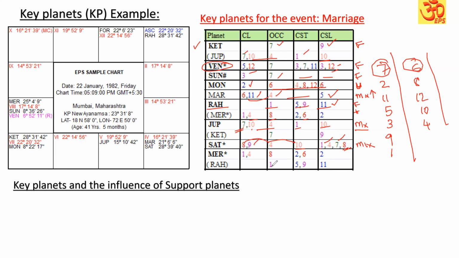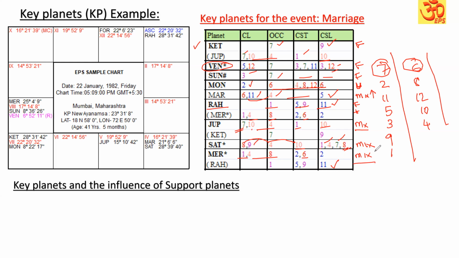Then comes the Mercury. Mercury, as we discussed here, is the Lagna Lord, so this also we can say is mixed. Second cuspal sublord, second star lord, all are okay. But 1, 4, 8, 6, it has some weak grouping 4, 8, 6, and favorable grouping 1, 2, 2 are present, supported by the Rahu, which is good. So Mercury is a mixed key planet supported by the Rahu, a favorable key planet.